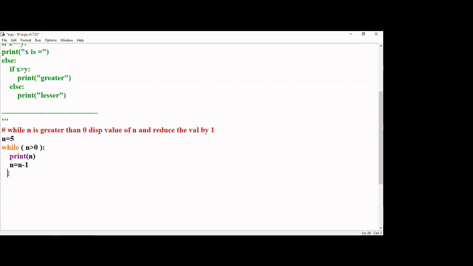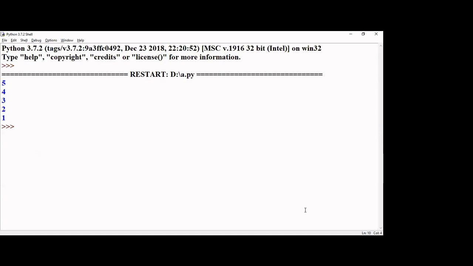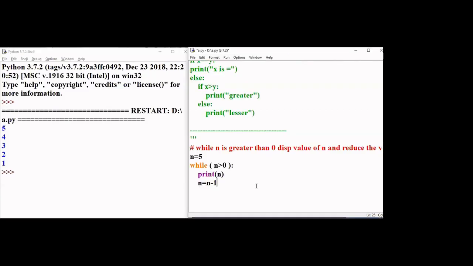Shall we run this program and see what will be the output? 4, 3, 2, 1. Fine. In Python, whenever you give a print statement for n, by default it automatically goes to the new line. Okay. Now, your question is you want to print it in the same line, right? 5, 4, 3, 2, 1 should be printed in the same line.